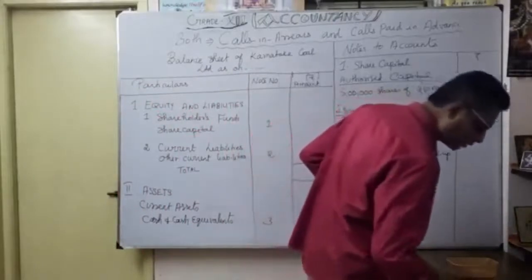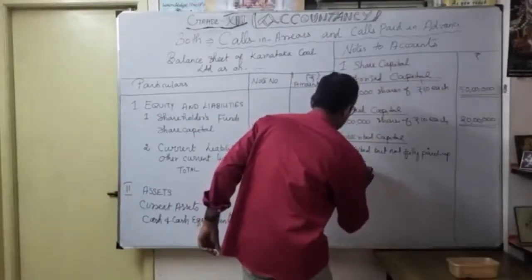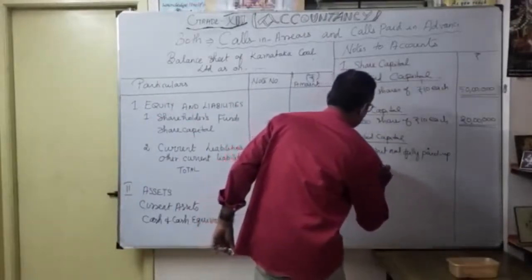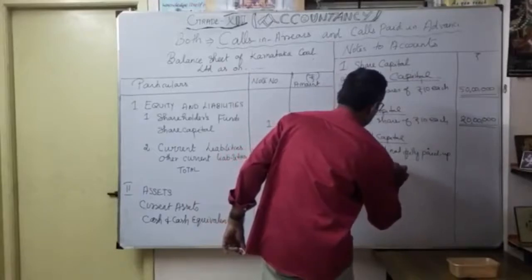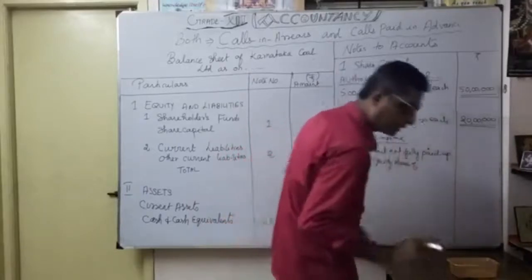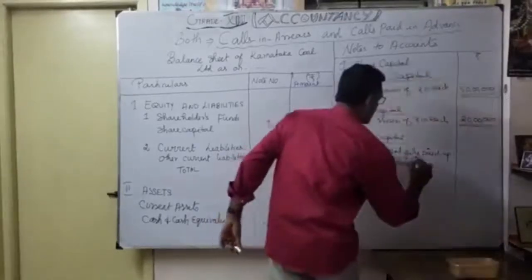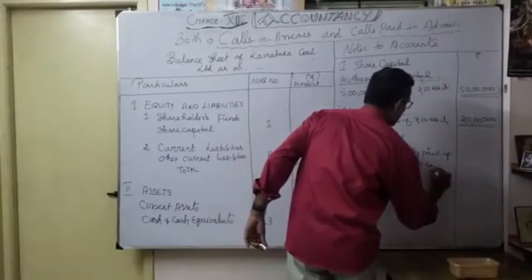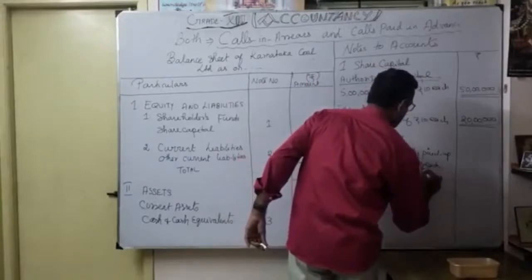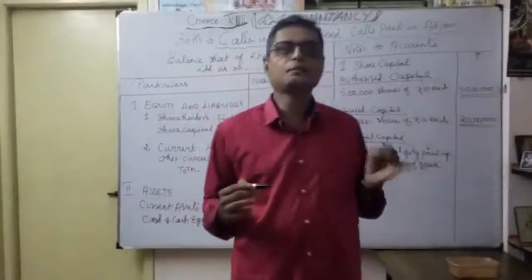Now let's see how we are going to discuss. As you know, 2 lakhs equity shares of 10 each. How much called up? Application, allotment, first call.